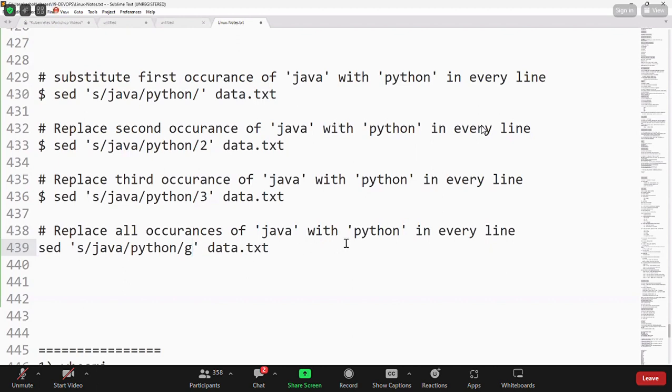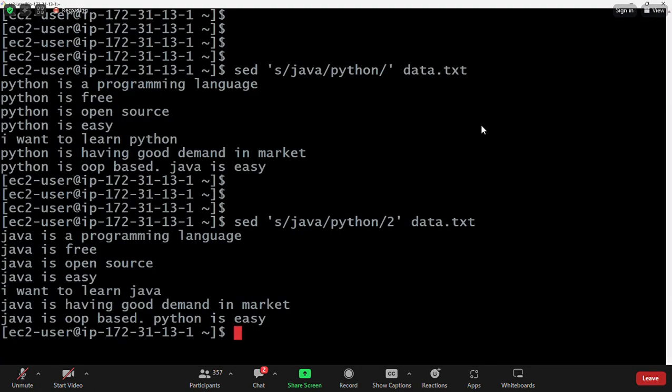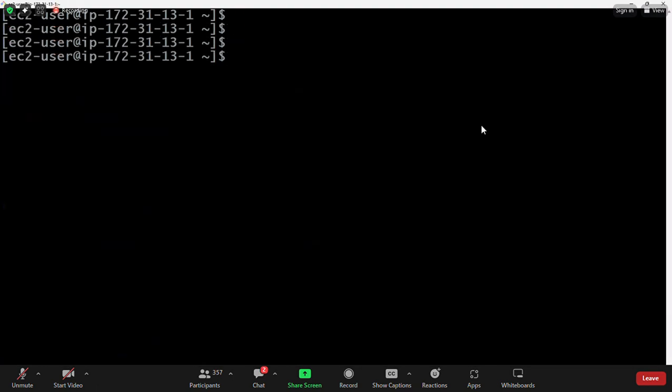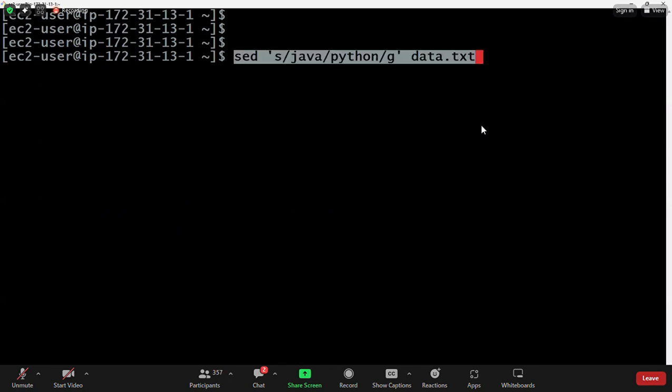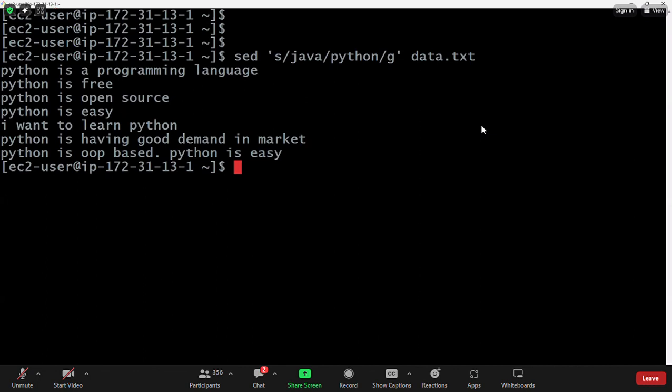If you give /G, then it is going to substitute at the global level. Global occurrences will be replaced. So wherever Java is available, that will be substituted with Python. Now, can you see here? I am passing /G now. First occurrence replaced with Python. Second occurrence also replaced with Python.